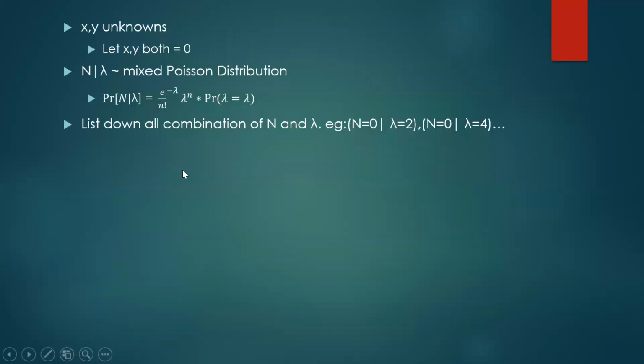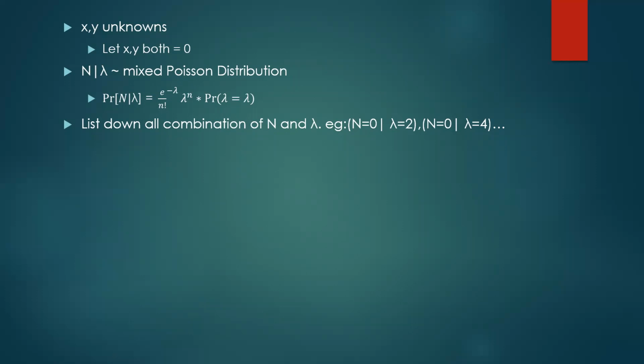So we have x and y unknowns. First of all, we let x and y both equal 0. In the question, we know that N given lambda is a Poisson distribution. To find the probability of N given lambda, we can use the Poisson PDF formula and multiply by the probability of lambda.